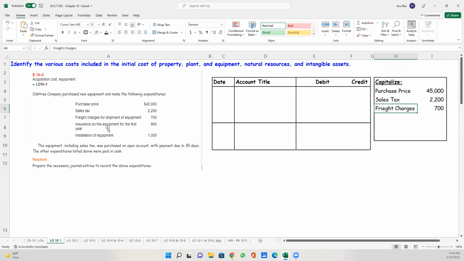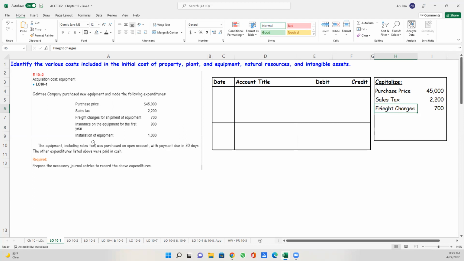However, it's not a one-time expenditure like sales tax and freight. It's not one time, it's recurring. This is for the first year. I'll incur it in the second year, third year, as long as I have the equipment. Therefore, that $900 is not included in the cost of the asset. So we're going to skip that one.